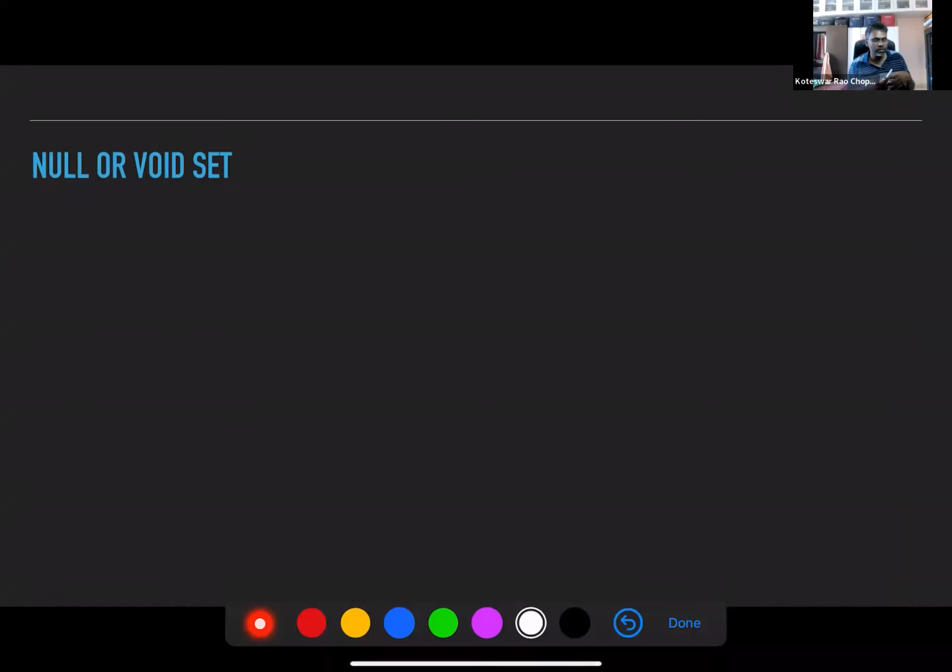Okay, so now let's look at a few more types of sets. Like there is a null set or a void set. Null and void mean the same thing. So what do they mean? What comes to your mind here? They are empty. Okay, so that means there is no element in that set. Can you give an example of an empty set?